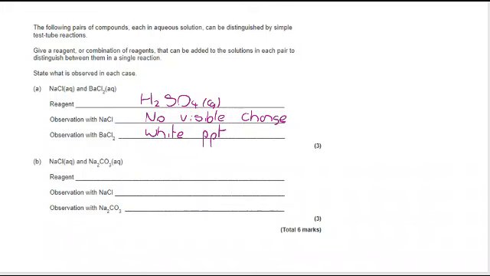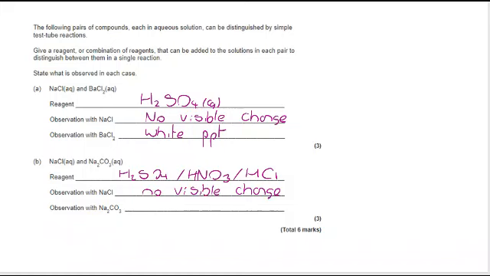When we move on to NaCl and Na2CO3, again, the thing that stands out here is a metal carbonate. Question is, do we know how to test for carbonates? And the way that you do that is you add an acid. So you could have said sulfuric, nitric, hydrochloric, but you add those, and if you add them to sodium chloride, you get no visible change.